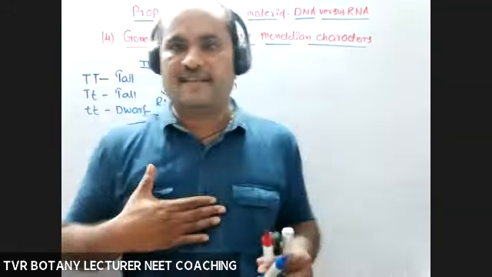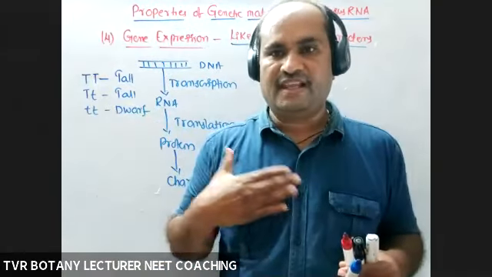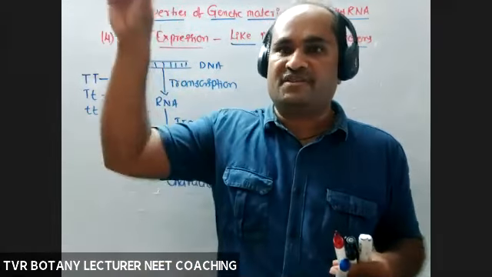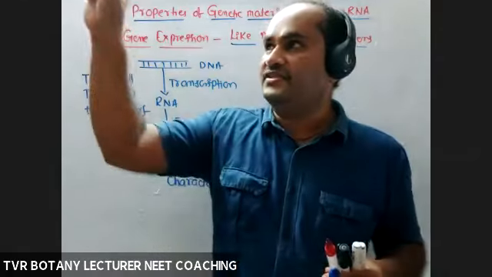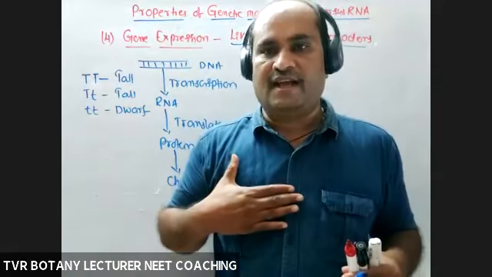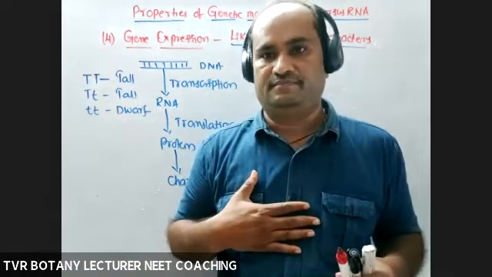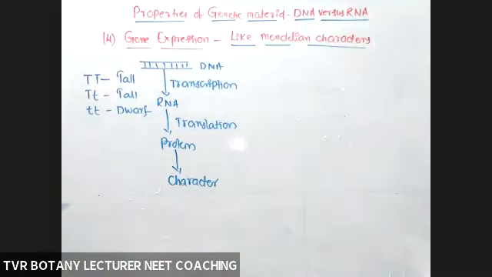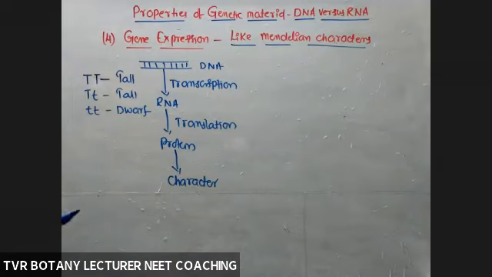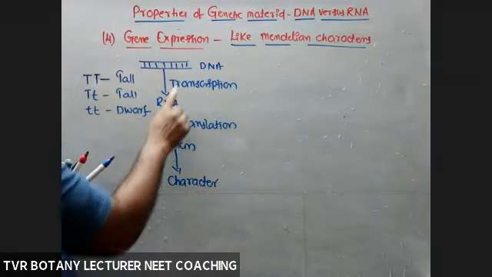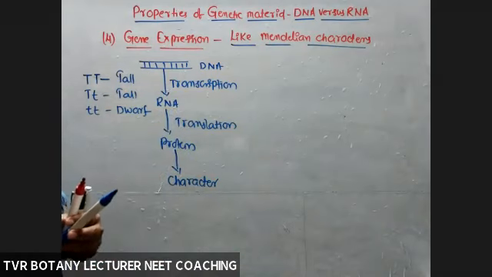So the characteristics of any organism depend on expression of the gene. If the concerned gene is expressed, the concerned phenotypic character will be manifested, will be visible. That is the meaning of gene expression. So according to this criterion, DNA is dependent on the RNA molecule.